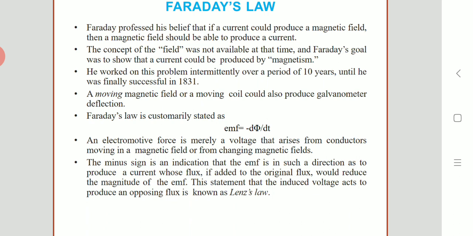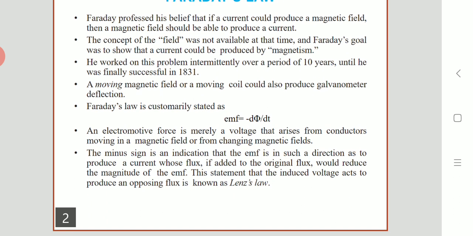He worked on this problem intermittently over a period of 10 years, until he was finally successful in 1831, right? According to him, a moving magnetic field or a moving coil could also produce a galvanometer deflection. By doing all these experiments, he stated that EMF is equal to the rate of change of magnetic flux, that is, minus d phi by dt, right?